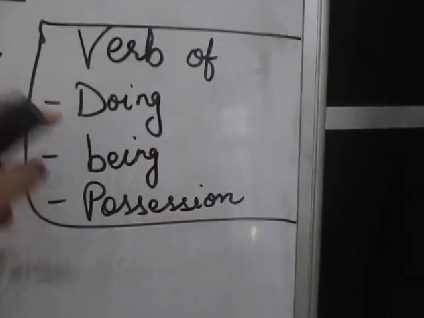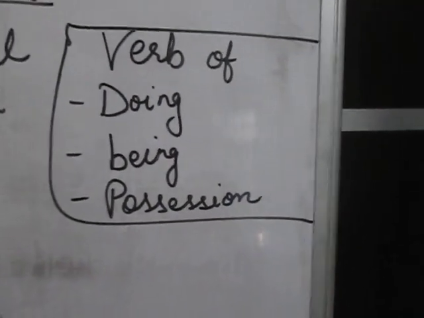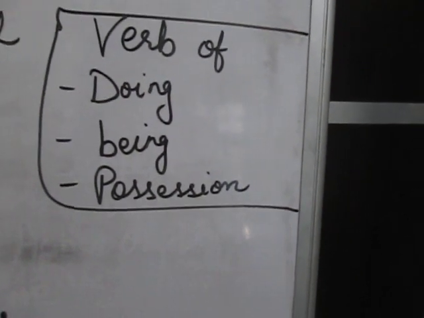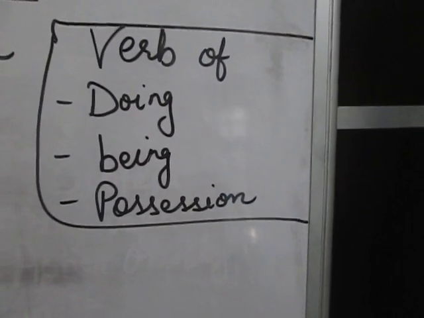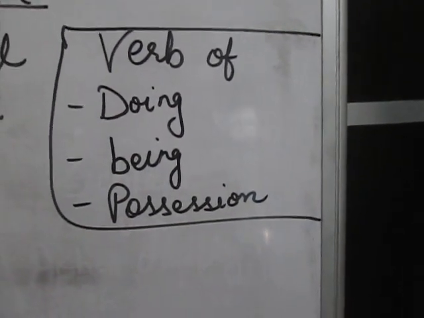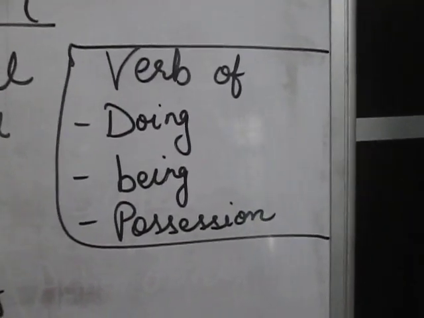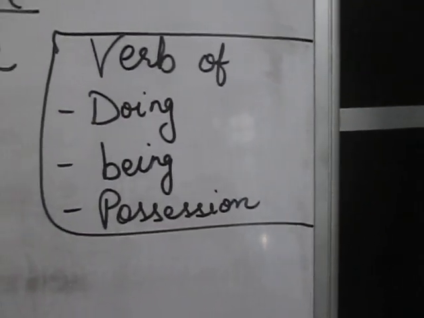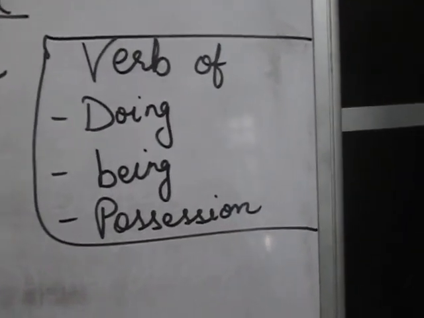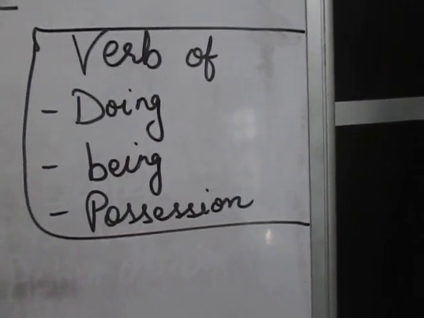What action did the subject do, subject ने क्या किया, right? For example, if we say I am speaking, so I am doing this action, speaking, so it is a verb of doing.